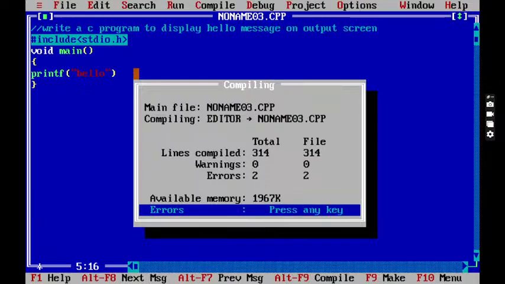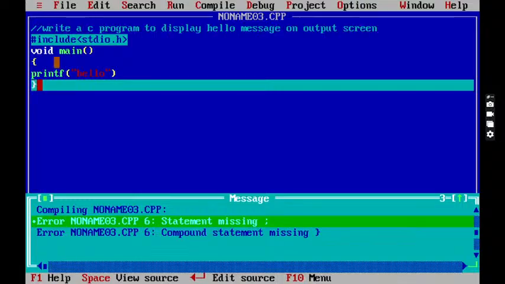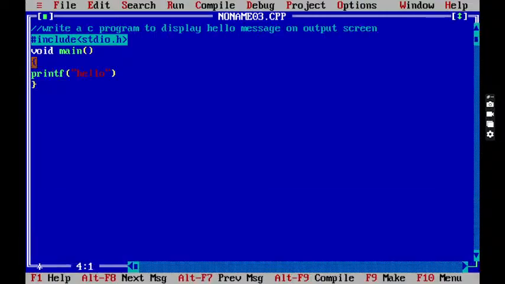So listen, students, here the number of lines compiled is 314. It means 314 lines of program are converted into machine language. Actually, count the number of lines here. This is flower bracket 1, the printf statement 2, the other flower bracket is the third line, void main the fourth line, hash include the fifth line, and printf the sixth line. Total how many lines of program have I written? Six lines.